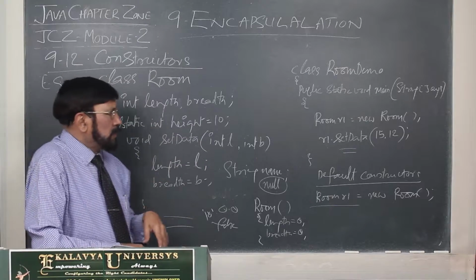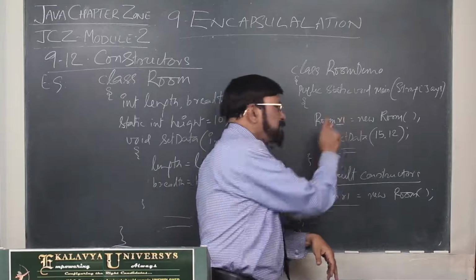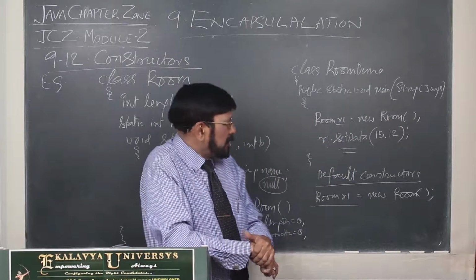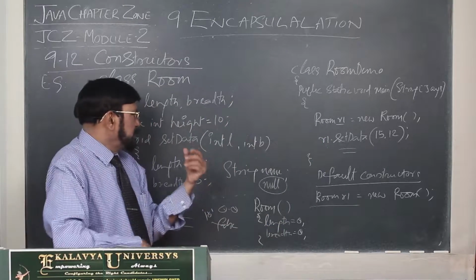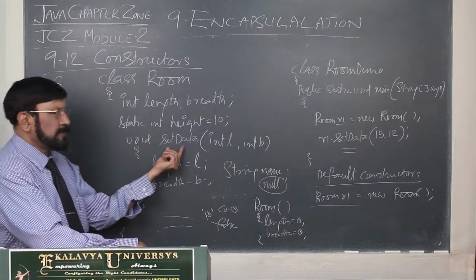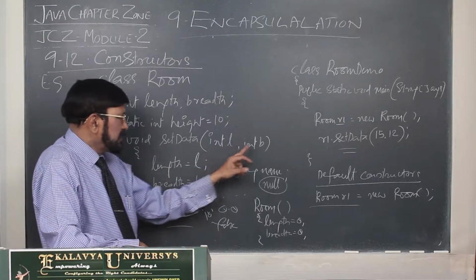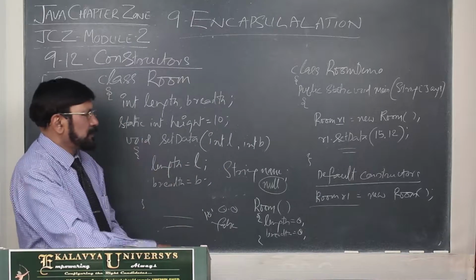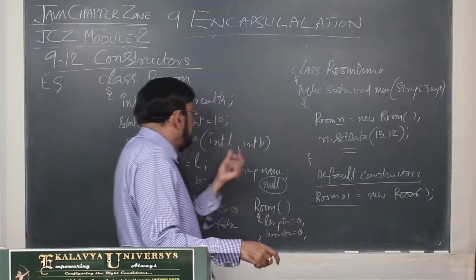In the C model, what we do: one R1 object I have created, Room R1, a new Room object. Now for initializing purpose, I have defined one method called setData. setData(int L, int B), where length is equal to L, breadth is equal to B. After creation of Room, what type of method is this?